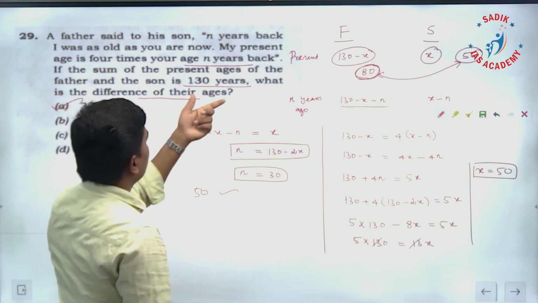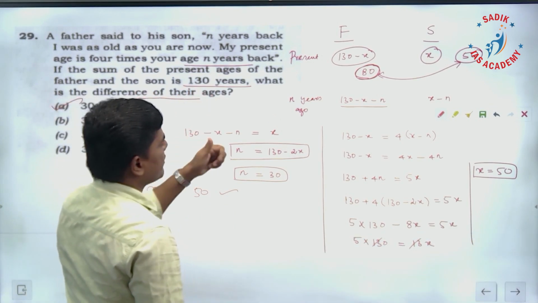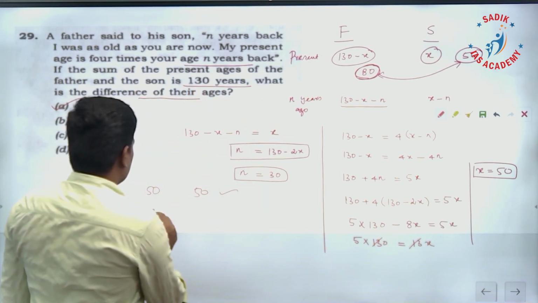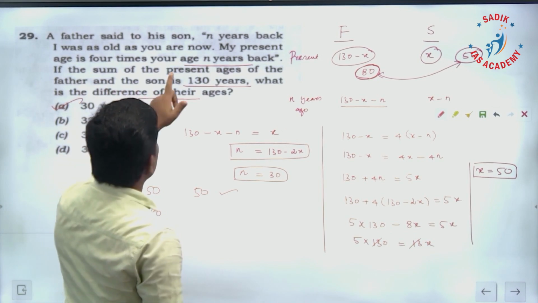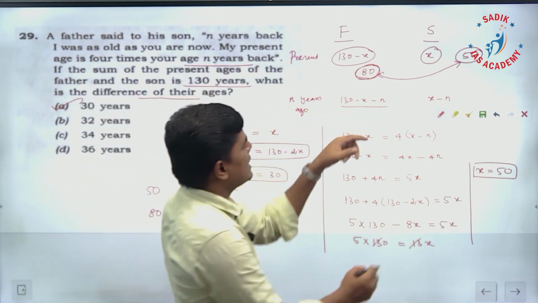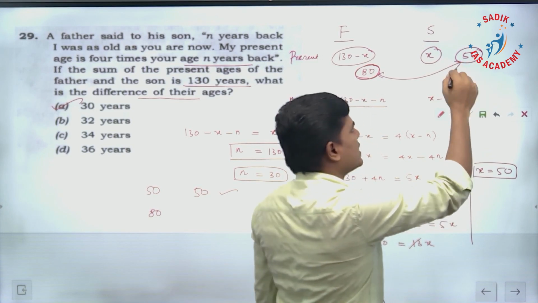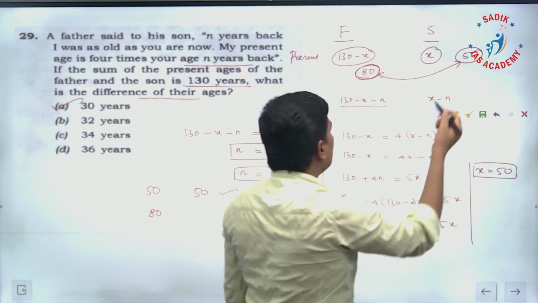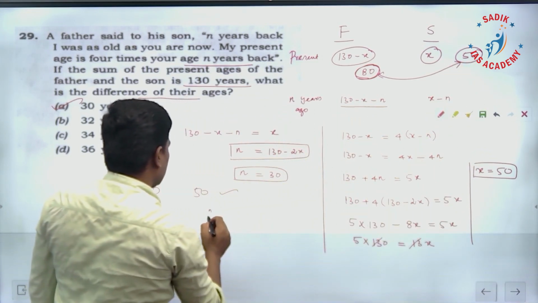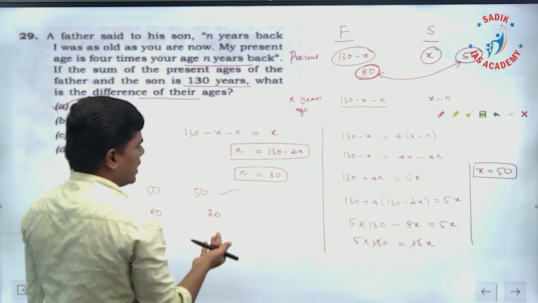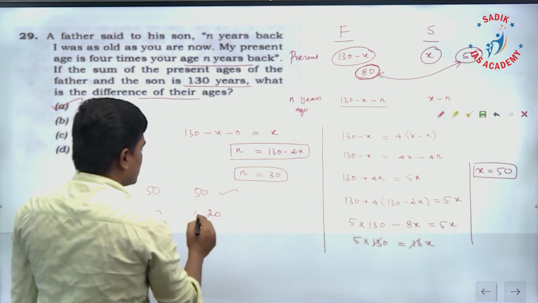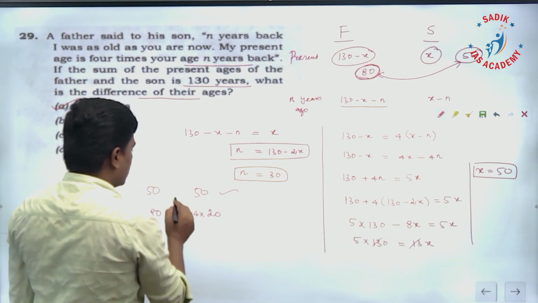The second statement: my present age, what is the present age? 80. It is 4 times your age n years back. What is the son's age n years back? Presently 50, n years back means 20. 20 will be the age, and it's 4 times, it is going to be 80.